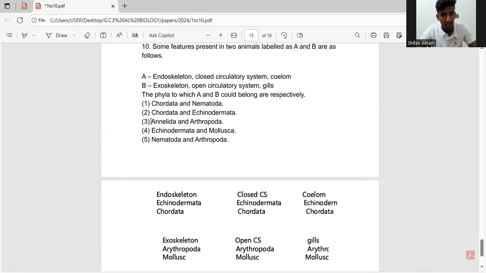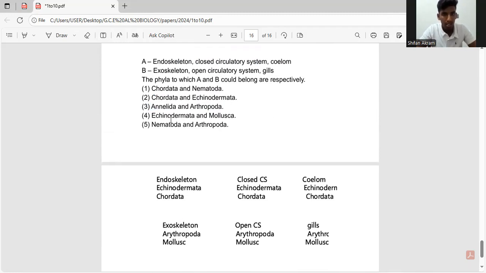And again, the third one we have to eliminate because Annelida doesn't have an endoskeleton or closed circulatory system, right? So let's see the fourth one, Echinodermata. Yes, it has an endoskeleton, yes, it has a closed circulatory system, and it also has a coelom. And Mollusca, yes, it has an exoskeleton, open circulatory system, and gills. So this has to be the potential right answer.